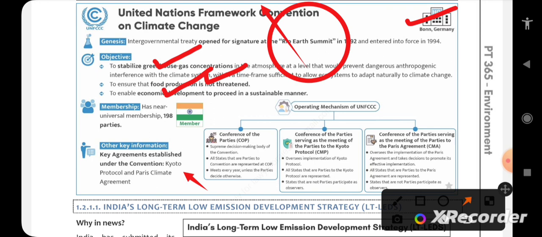Second is the Paris Climate Agreement. It is almost similar, but the target is about temperature. The overarching goal of the Paris Climate Agreement is to keep the increase in the global average temperature well below 2 degrees centigrade above pre-industrial levels. So this is all about UNFCCC. You have to remember it is a static part, and a question can easily come from this topic.